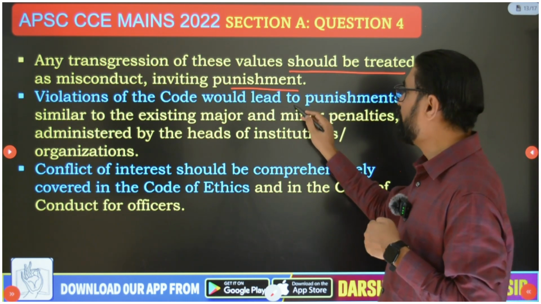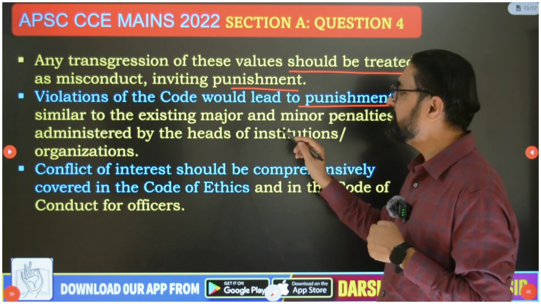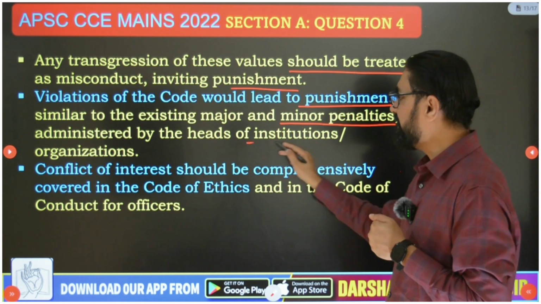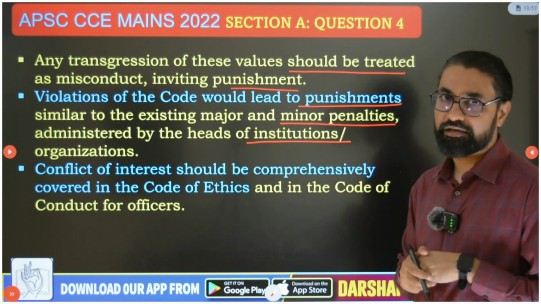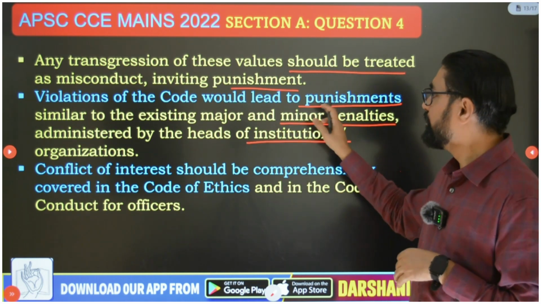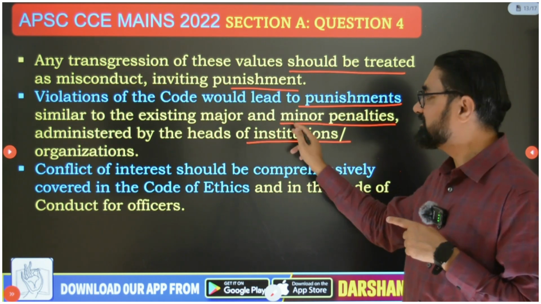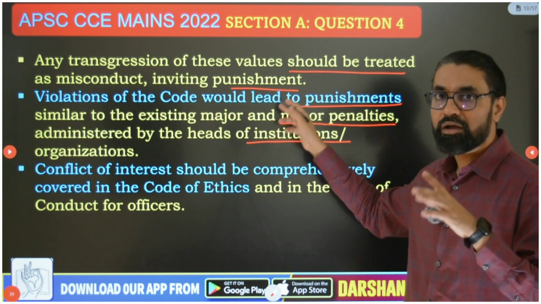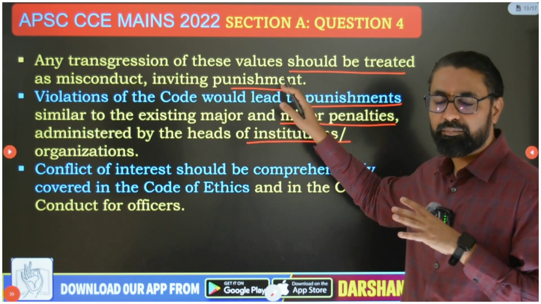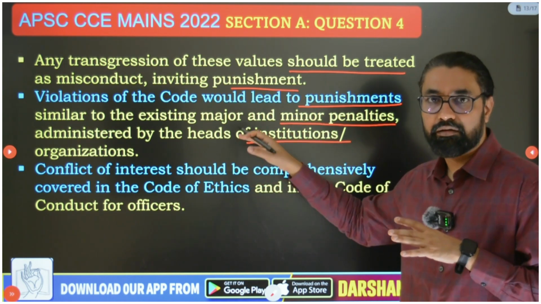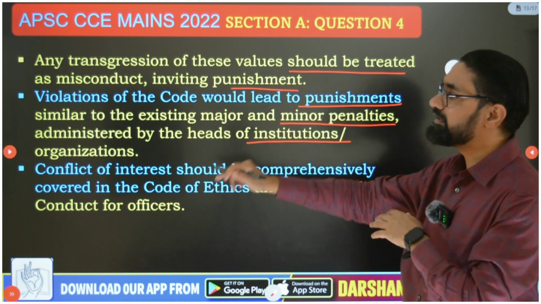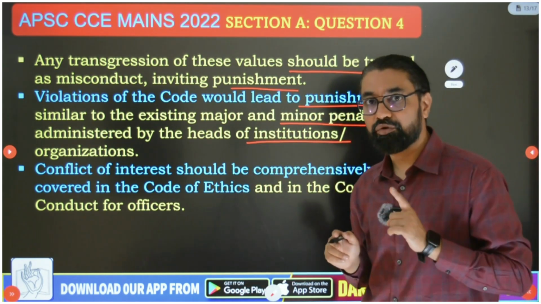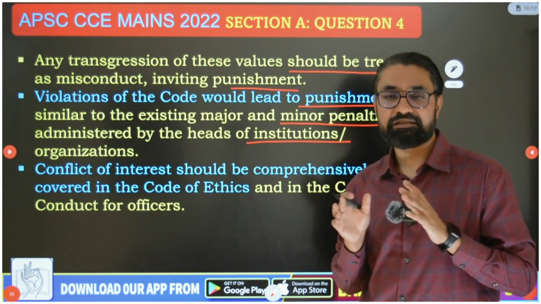So violation of code would lead to punishments similar to the existing major minor penalties administered by head of the institution and organizations. Okay, so violation of code would lead to punishment, और अभी जो existing major minor penalties हैं which are administered by head of the institution, along with those major minor penalties that boss will sanction, we should have separate sanctions in the law. Then conflict of interest पे separately उन्होंने बोला था that conflict of interest is very big issue.